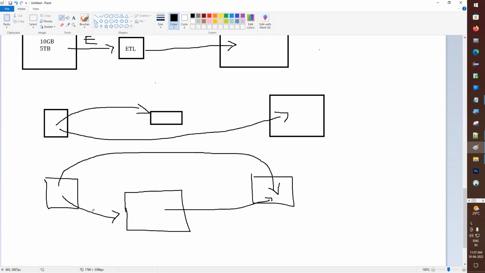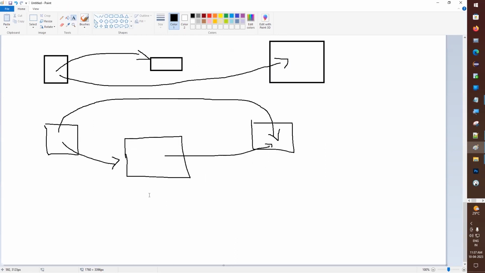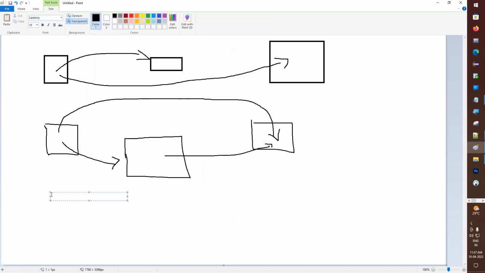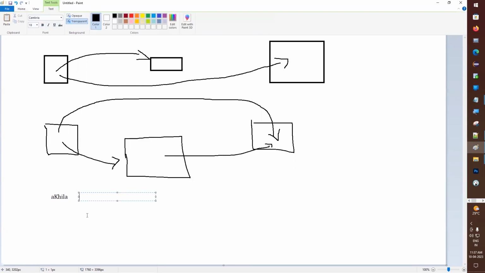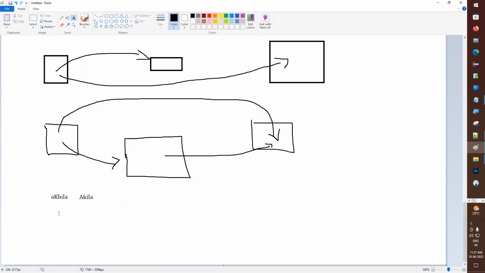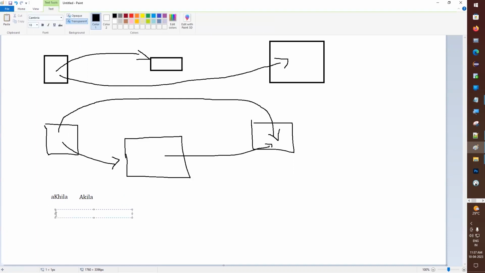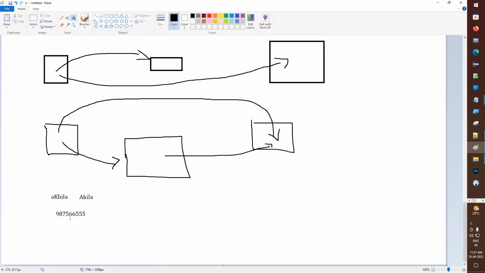This is exactly the transformation we are doing, because the data sometimes comes in incorrectly. Sometimes the data comes like this. The data looks fine, the name Akila is fine, but it does not look good. So we have to make some changes. The first letter should start like this. Sometimes the data comes like this, or if we have numbers, like if it is an Indian number, then what is the business requirement for us.